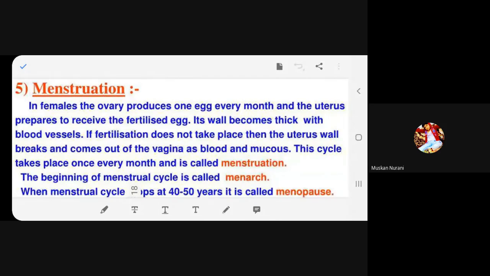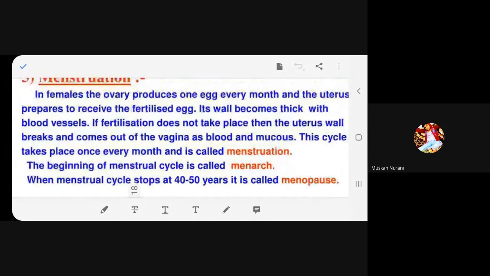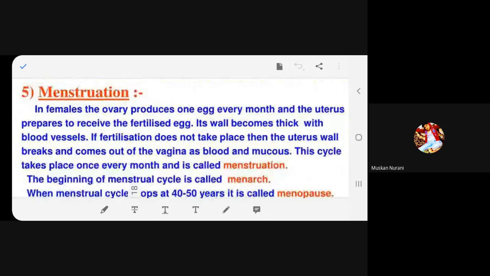If fertilization does not take place, then the uterus wall breaks and comes out of the vagina as blood and mucus. This cycle takes place once every month and is called menstruation. The beginning of the menstrual cycle is called menarche. When the menstrual cycle stops at 40 to 50 years, it is called menopause.